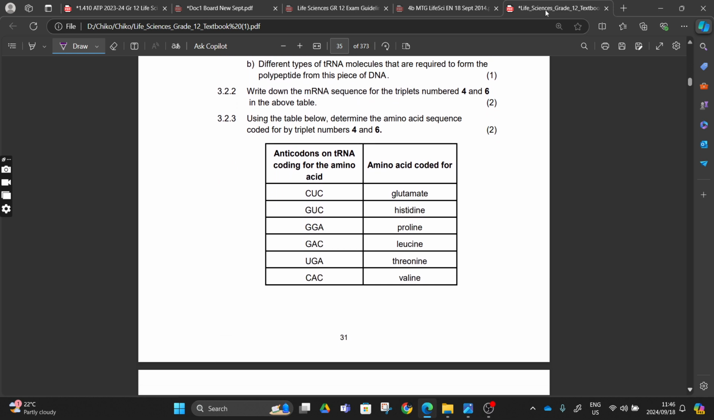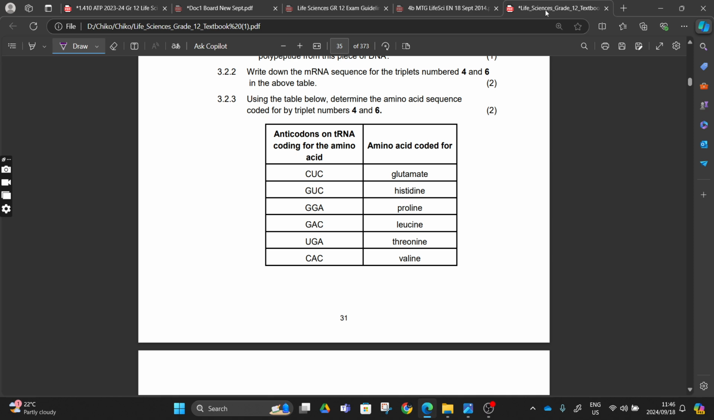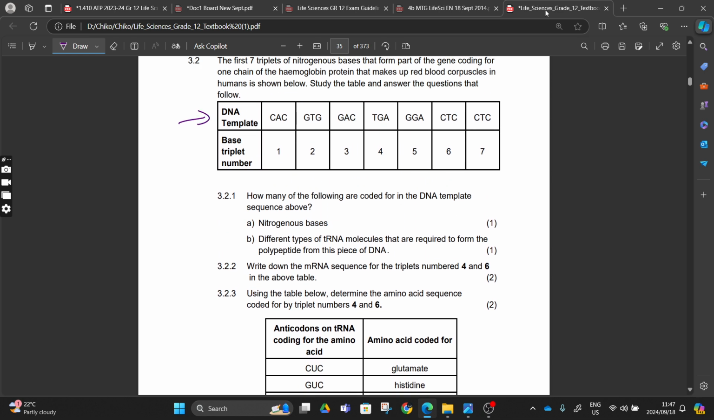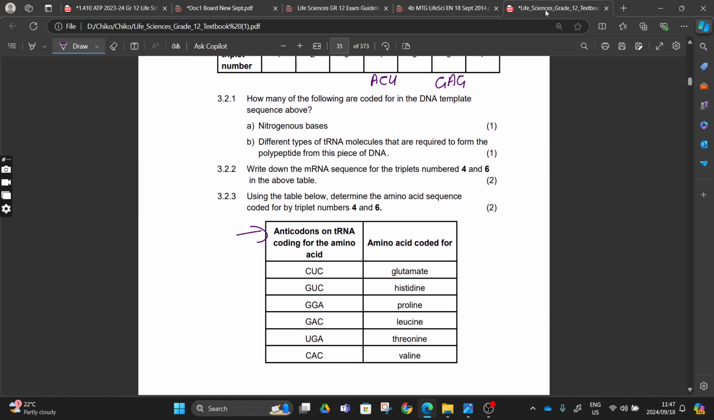Use the table below to determine the amino acid sequence, and then we have 4 and 6. They want 4 and 6. For you to get these, since it's DNA, you have to come up with the mRNA and also the anticodon. Number 4 will be adenine, cytosine, uracil, right? And then number 6 will be guanine, adenine, and then guanine, right? And then we check with your anticodon here. G will be C, this one here will be glutamine, and this one will be U.